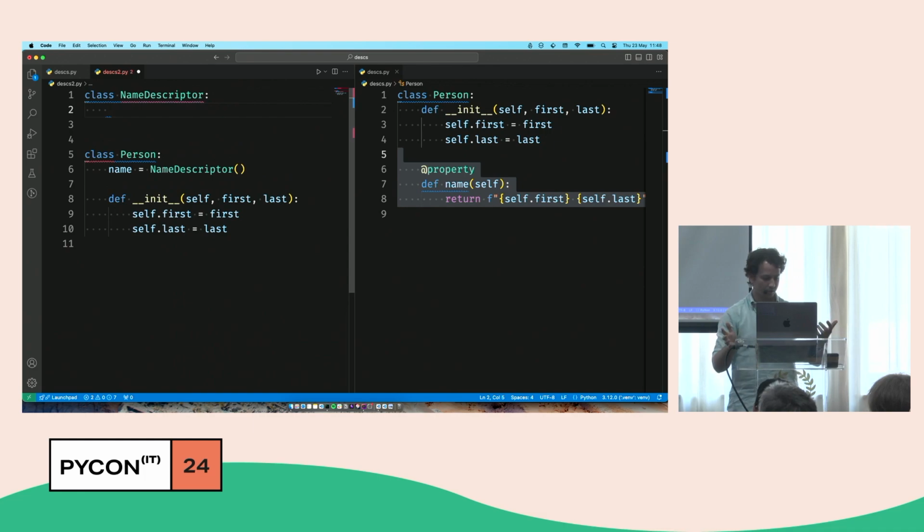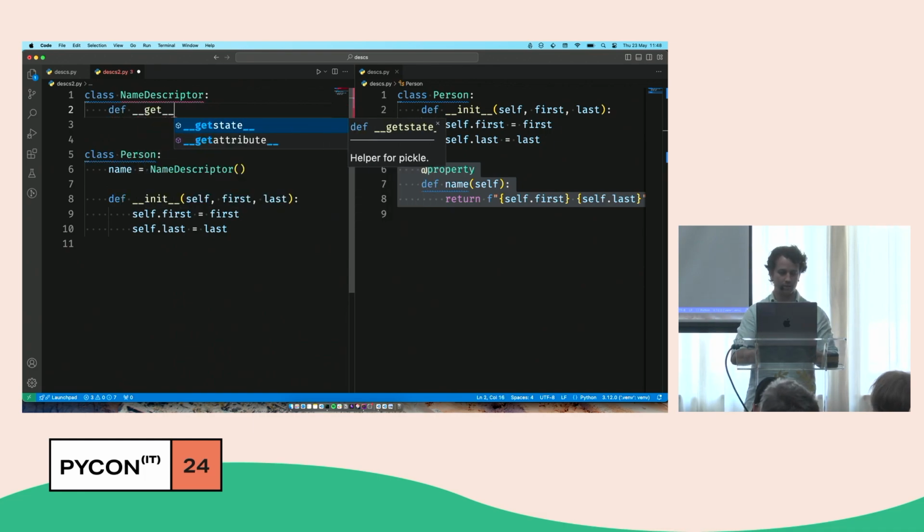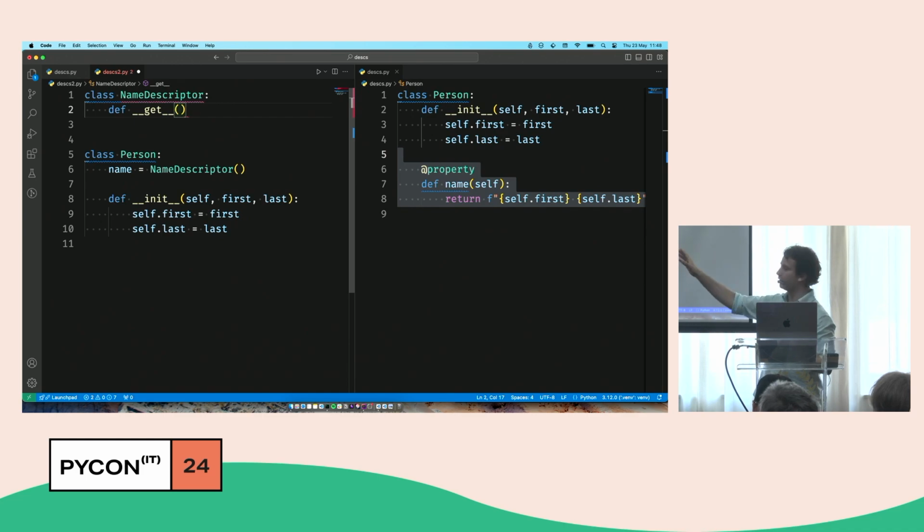And the answer turns out to be, if I define this get method with the double underscores on the left and on the right, then I will have a descriptor. And what does this weirdly named method do? This method is responsible for getting the value of an attribute. And so the descriptor will also turn methods into attributes. Or if you look at it the other way, you can use something as an attribute and it will run a method for you. So you have more power to do things that you need, because if you're running a method, you can run whatever code you like. So it allows you to do dynamic things when accessing an attribute.